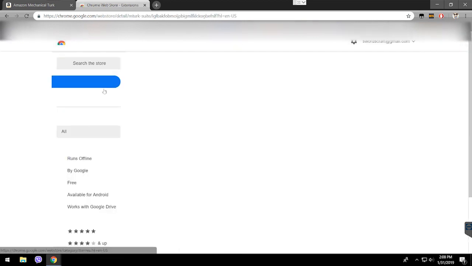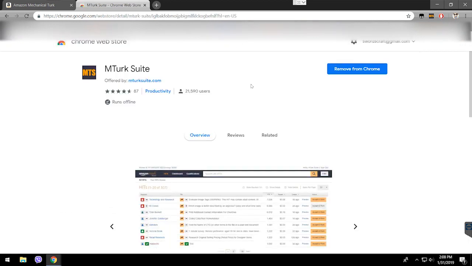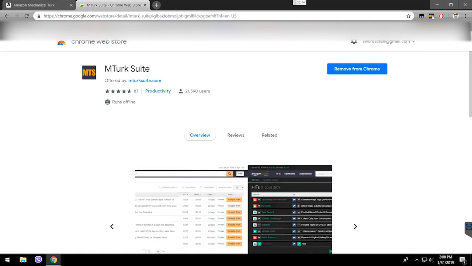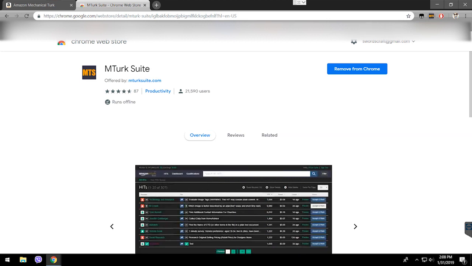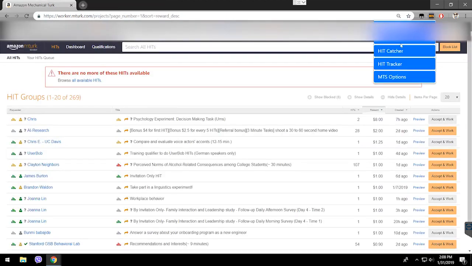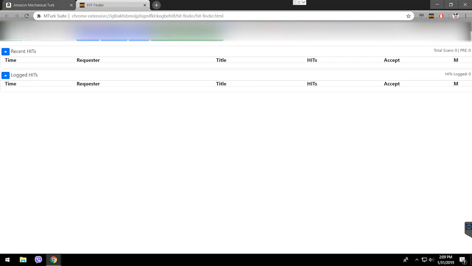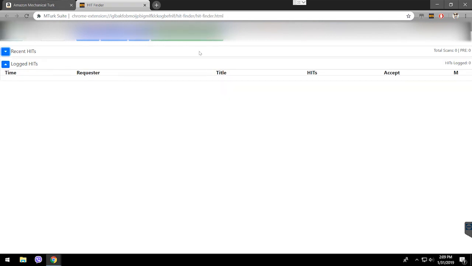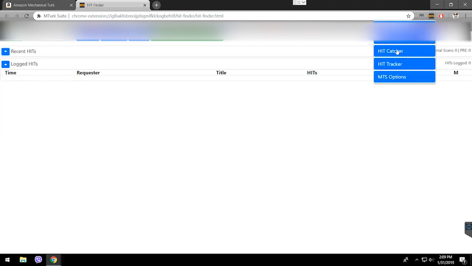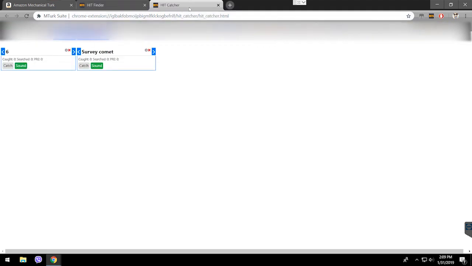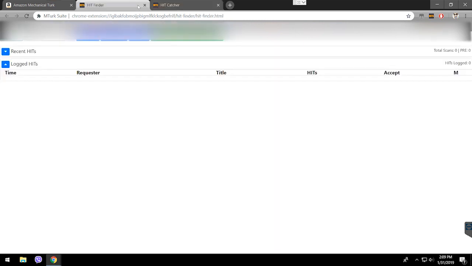It's here. It's one of the Chrome extensions. So you click on the download here, and you should have it like this. I'm going to close this and open this. It says HIT Finder, HIT Catcher, HIT Tracker. So let's see. HIT Finder. This is our interface. I've explained everything about this in my other video, which I'm going to link also. And the HIT Catcher, same. I explained everything about it. If you have any further questions, just feel free to ask me in the video.